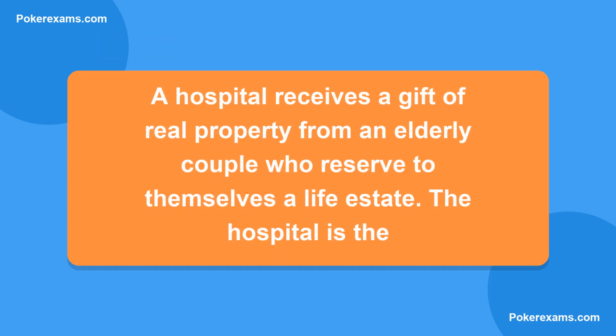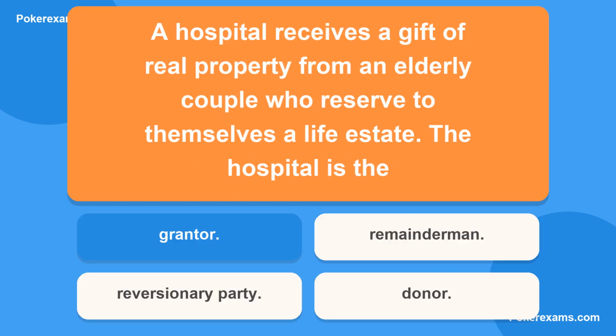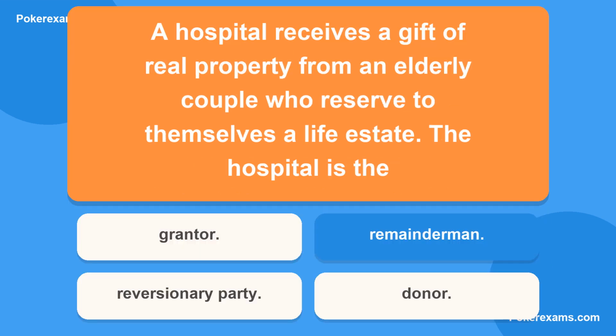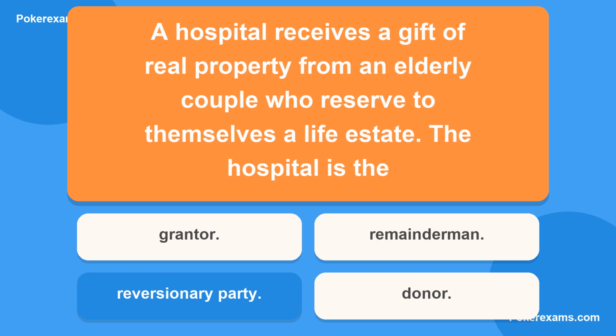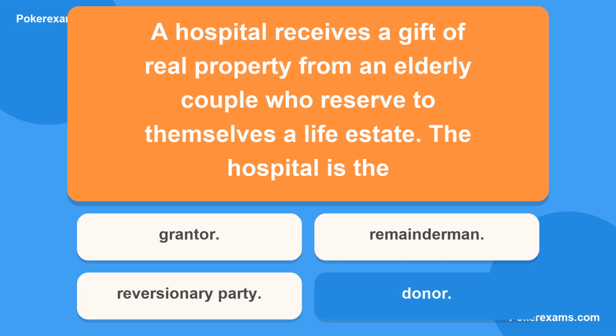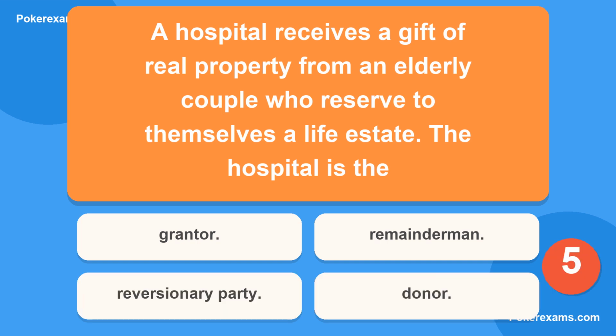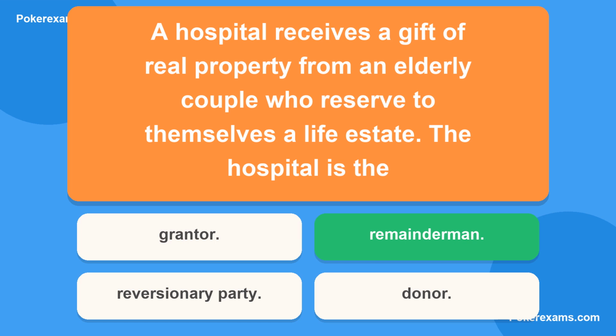Next question. A hospital receives a gift of real property from an elderly couple who reserve to themselves a life estate. The hospital is the. Is it A, grantor? Or B, remainder man? Could it be C, reversionary party? Or lastly D, donor? The correct answer is B.